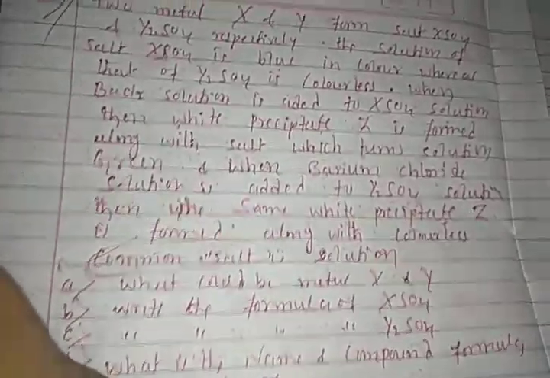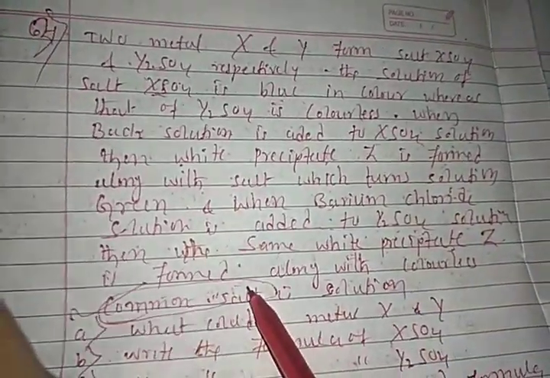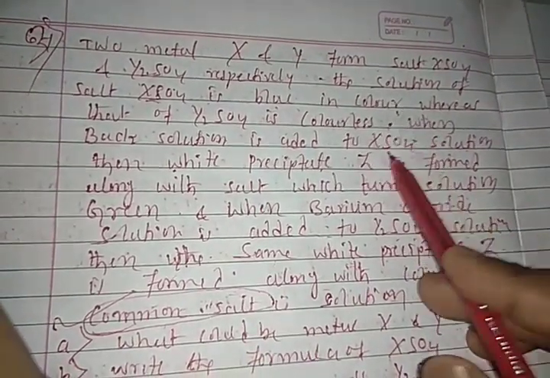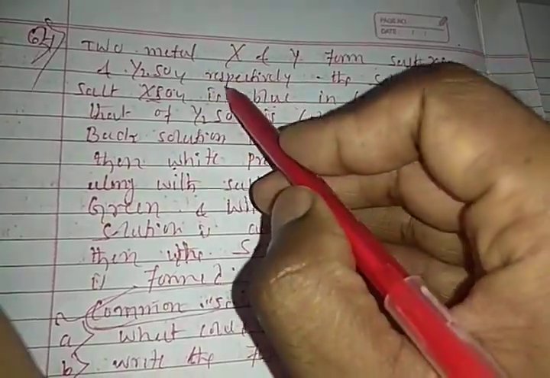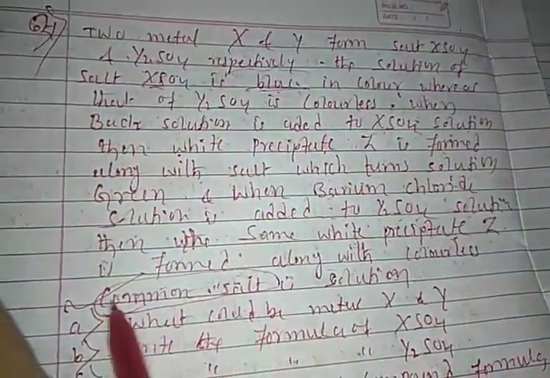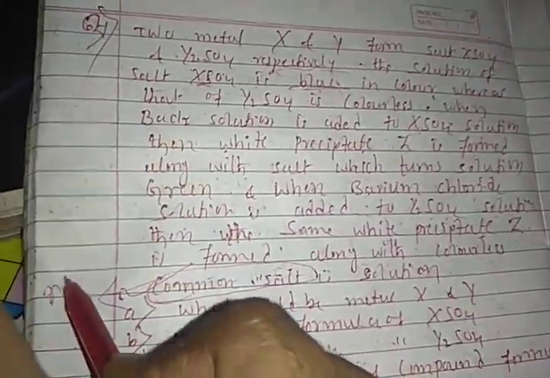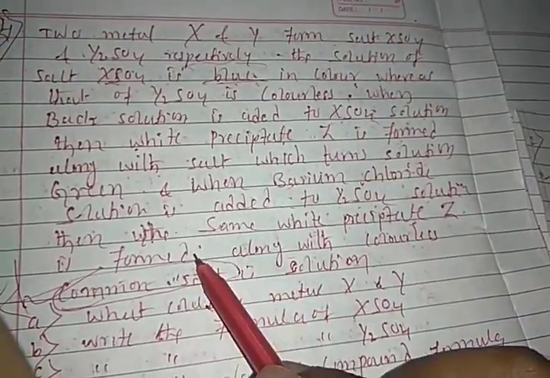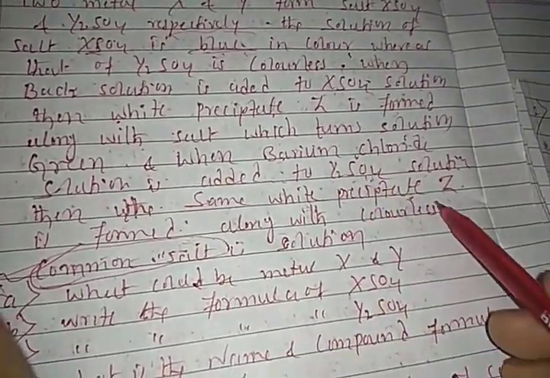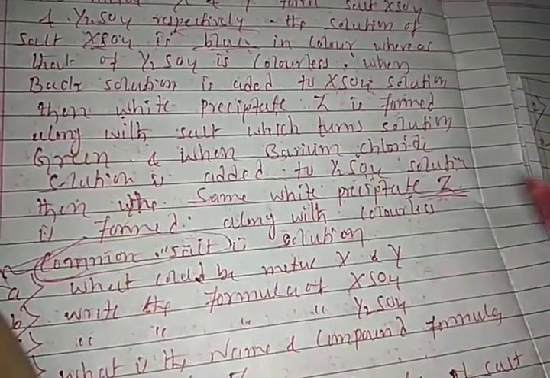In this method you have to solve the example by using hints. They will give the hint here, and with the help of the hint you have to find the answer. Like a blue color solution is always copper sulfate. Common salt always means NaCl. And barium chloride reacts with Y2SO4 to form barium sulfate, which is the precipitate compound. Right, students? Understood?